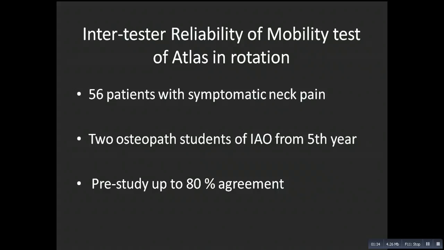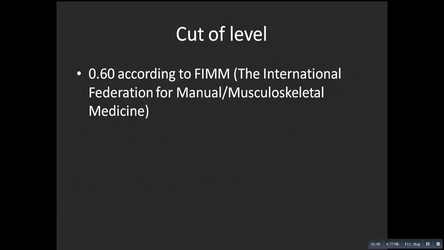So we went on from there, testing another day, the 56 patients to see if we found the same rotation of Atlas. According to the International Federation for Musculoskeletal Medicine, we need a cutoff. They have a cutoff level at 0.6. This is like a standard. If you cannot go above this intertest reliability, it will show that the test is not usable in this specific case.